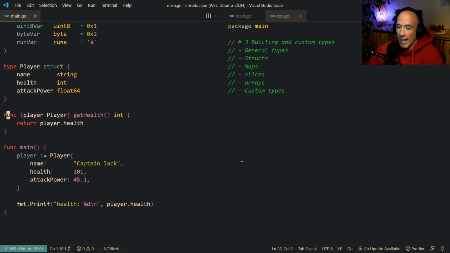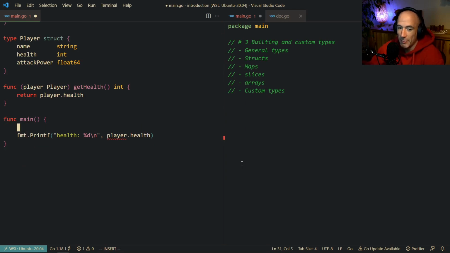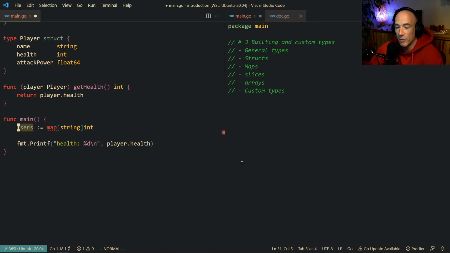Cool. The next thing we're going to have is maps. So a map is very simple in Golang. A map is basically this. We're going to say, for example, users, and users is going to be a map of strings to ints, because this is going to be a map of users with their age. We're going to create a mapping of all the users' names and the age of that corresponding user, right?